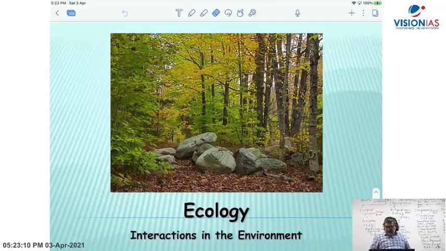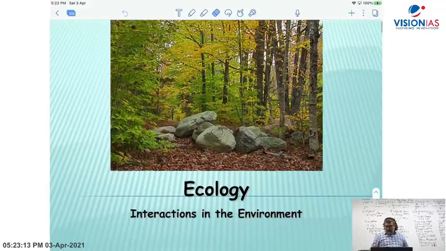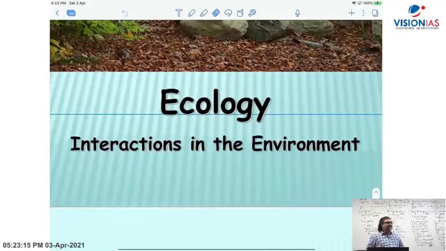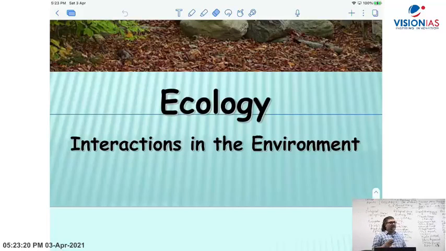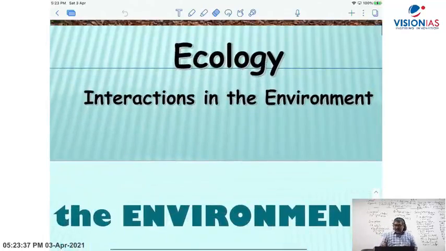Yesterday I mentioned, what is ecology? Ecology is the interaction in the environment. This we have discussed in the classroom. Interaction among living organisms and interaction of living organisms with their non-living surroundings and environment. That makes ecology as the subject. Now this subject we can bring into two broad divisions.